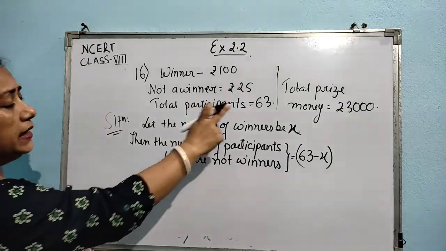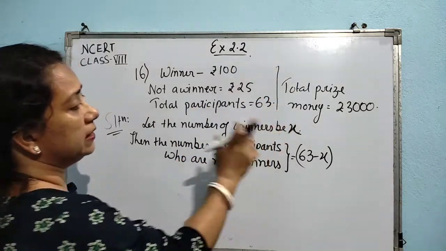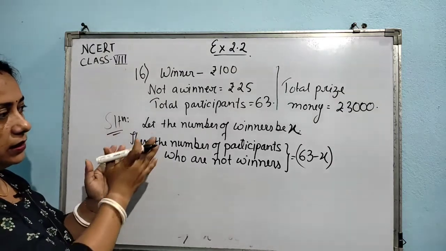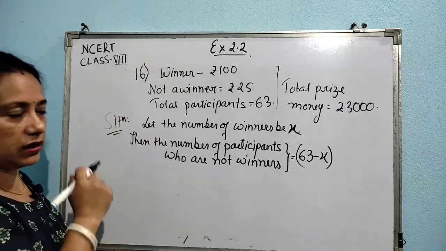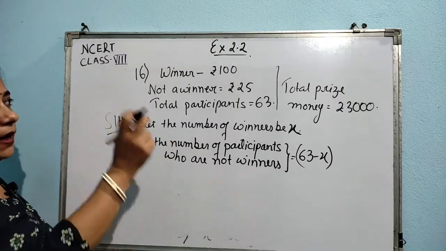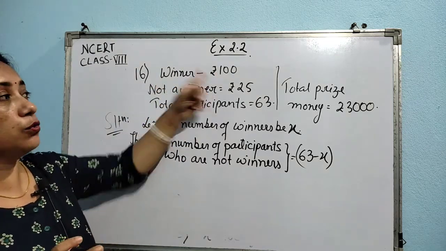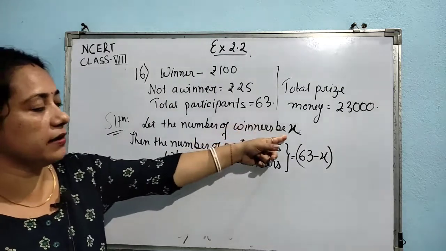Now it is given that the total prize money that will be given in this essay competition will be 3000. One more thing, each winner is going to get ₹100. How many winners are there? x.